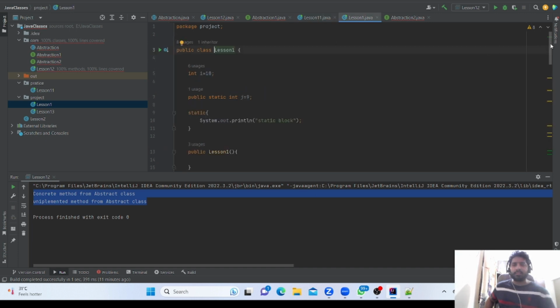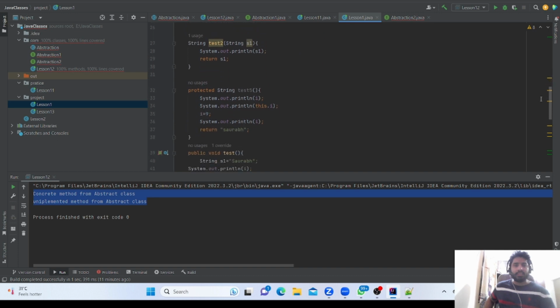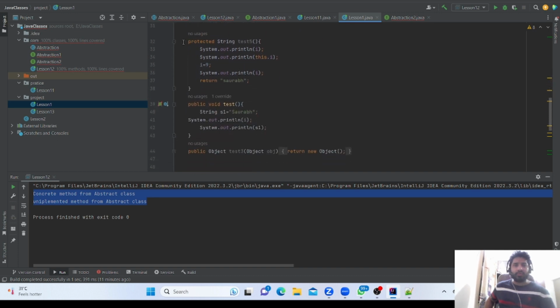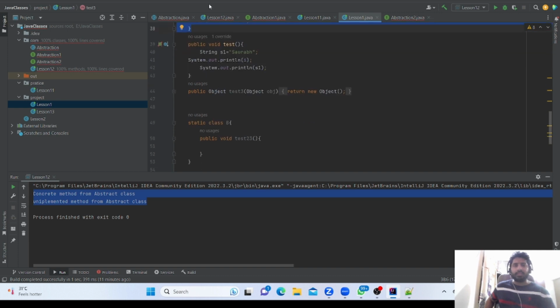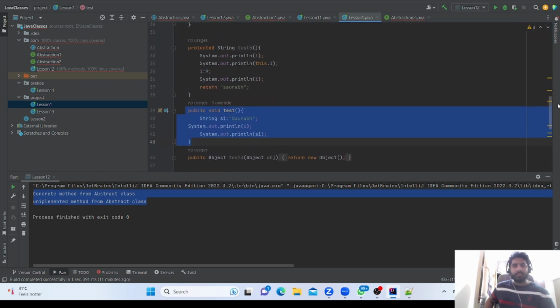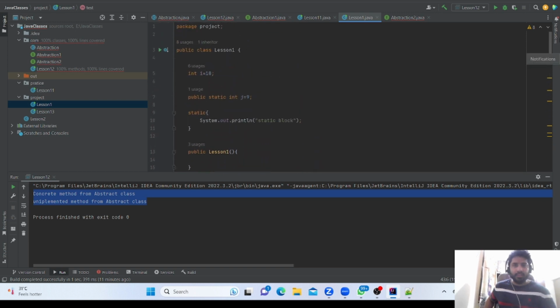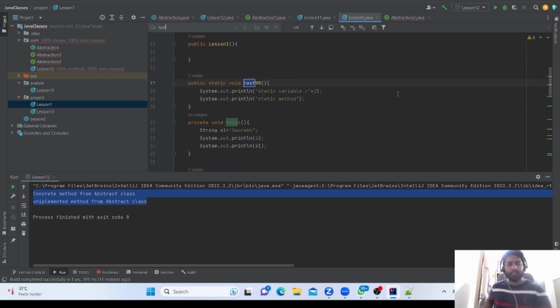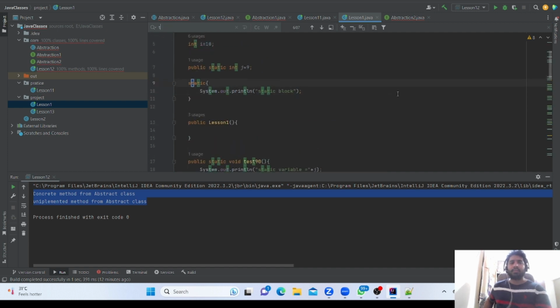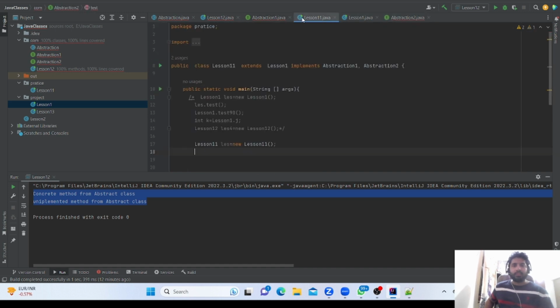So first is test, where is the test? This test 5 is also coming because it is protected and we are extending, so we can get it. Test 3 is coming from that method. Okay, test 3, this one. So these three methods are coming.